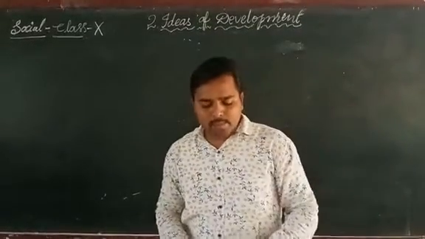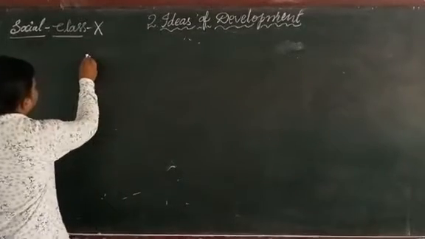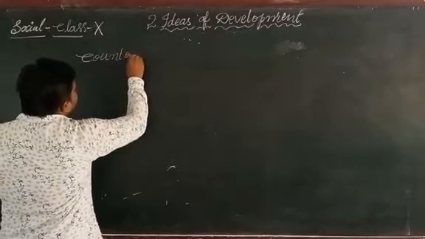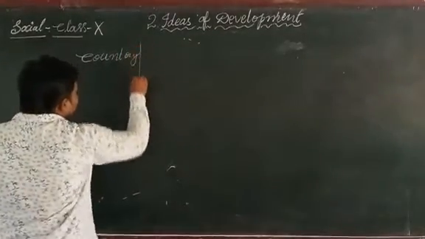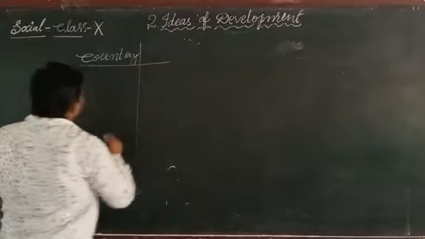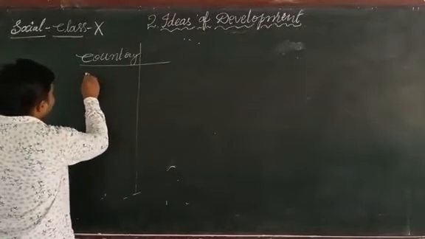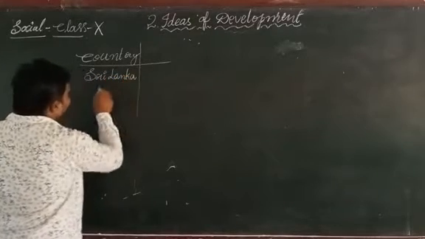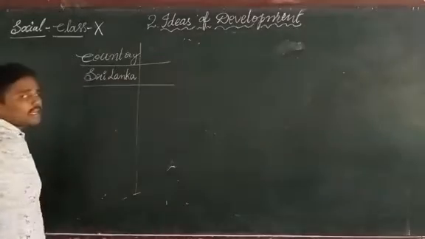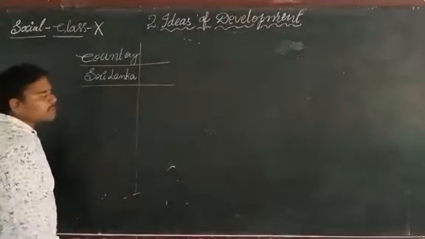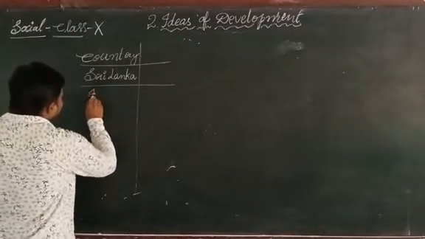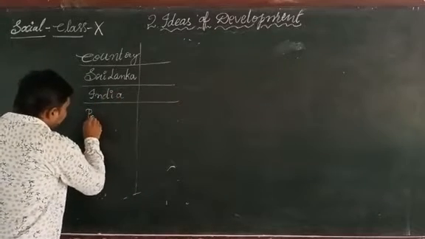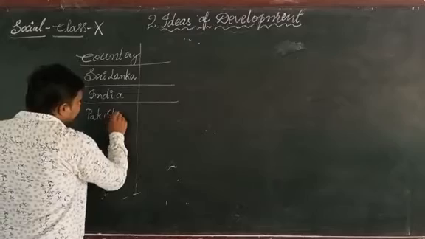Here they have given the table. It shows some countries' developmental aspirations. The first one is Sri Lanka. We can see it is at the very bottom, the right side bottom of India. Pakistan is located in the northwest side of India.